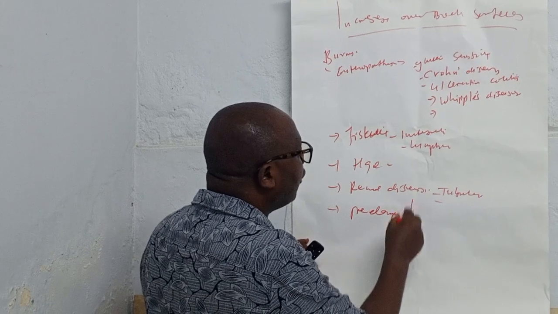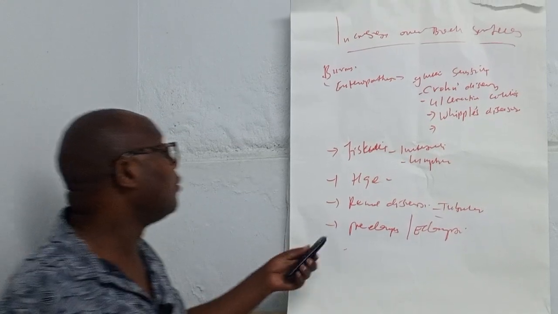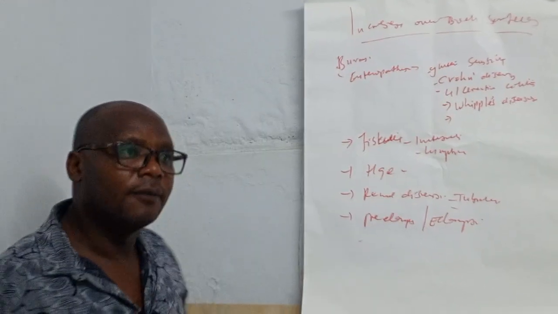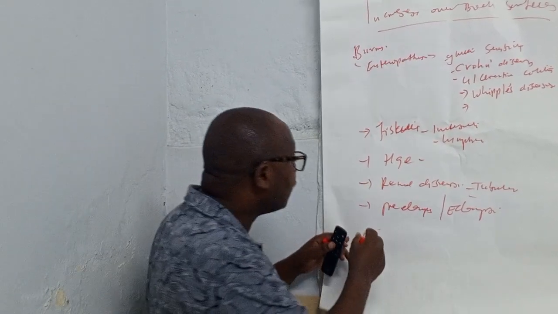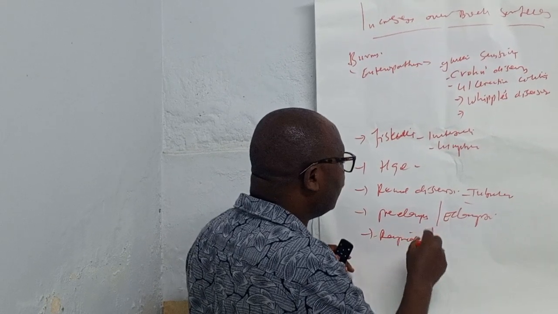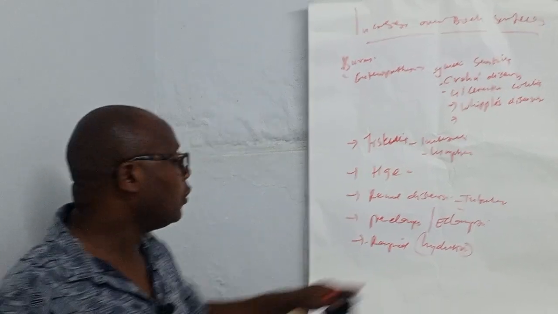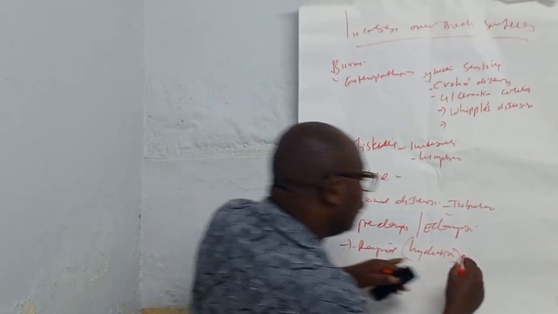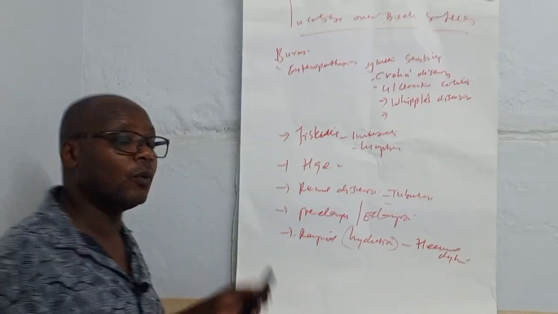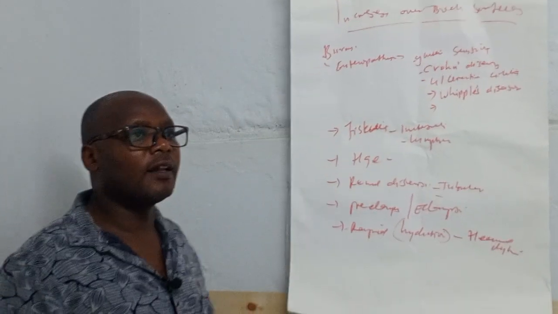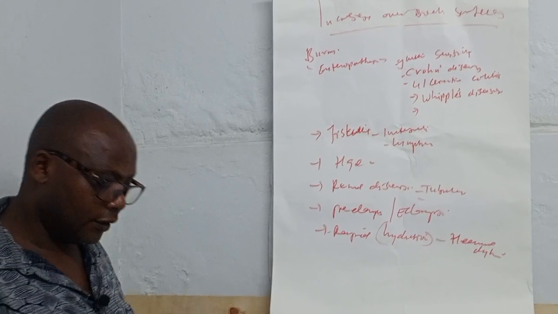preeclampsia, and also eclampsia. Preeclampsia is another common one where there is excessive loss of albumin in the urine. Also, cases of rapid hydration. If somebody is given excessive fluid, it can result in dilution. This can result in hemodilution, and that is also another example of where we lose albumin.